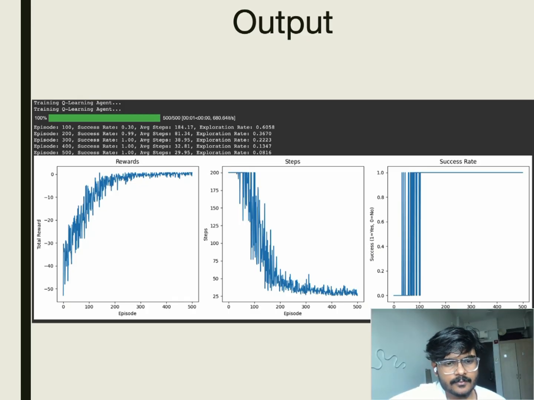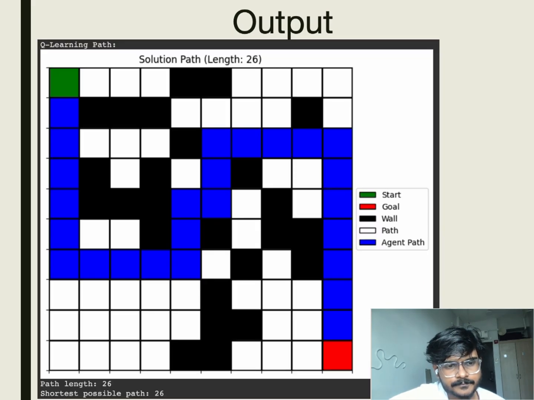After training for 500 episodes, the results are clear. Total rewards start negative but improve to nearly zero, indicating efficient goal reaching. Steps drop from over 175 to around 30, showing the agent learns shorter paths. Success rate reaches 100% by episode 300, proving that the agent has mastered the maze.